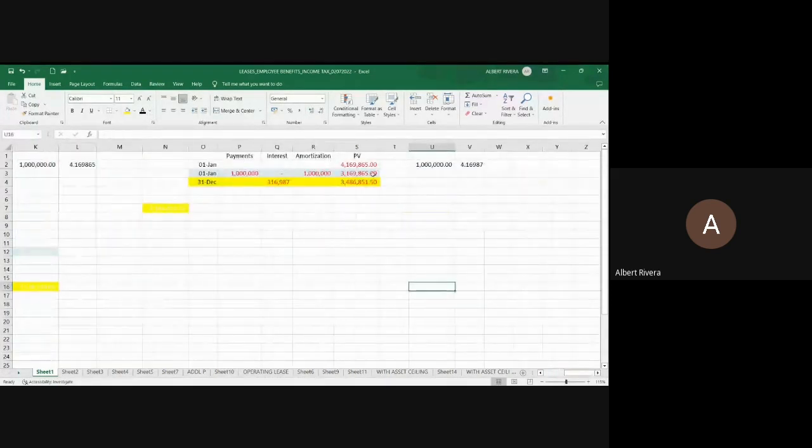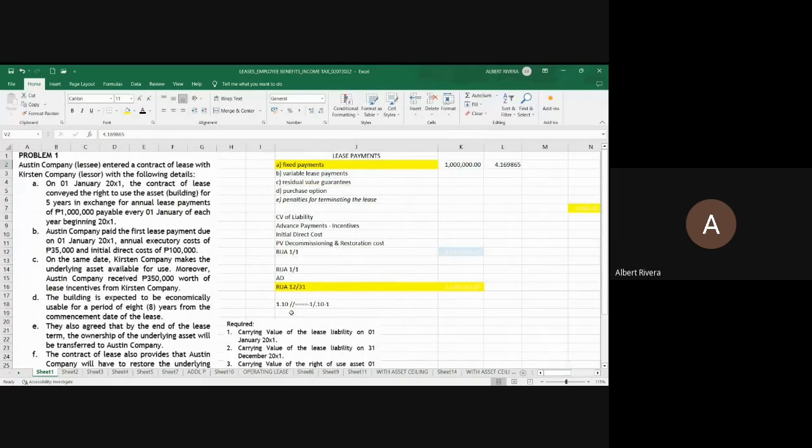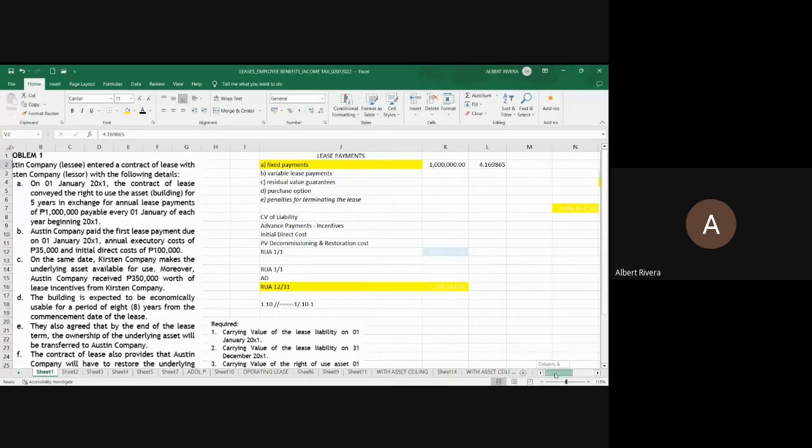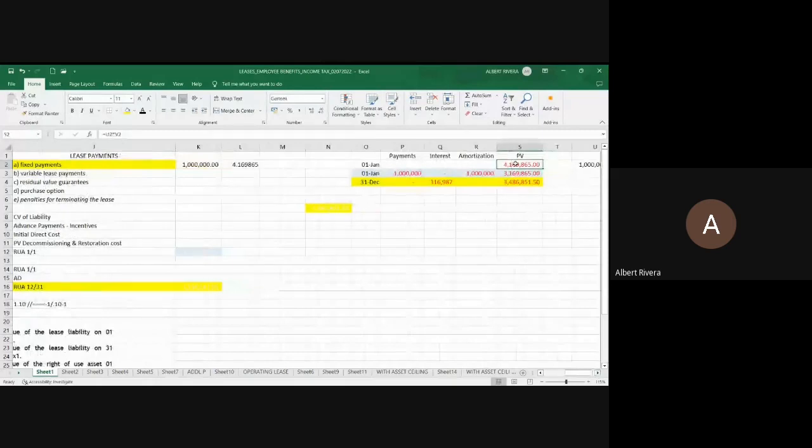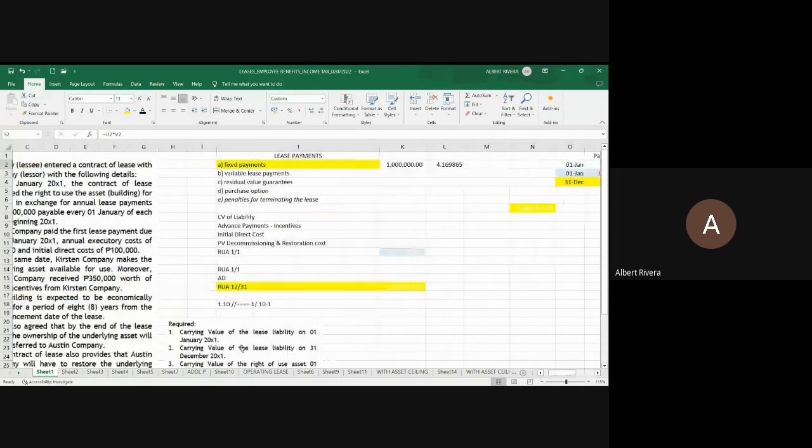The present value is 1 million times 4.16. This is the present value factor of an annuity due at 10%, n is equal to 10. 1.10, pantindahang calcu, 1.10, dalawang divide, 4 na equals minus 1 divided by 0.10 minus 1. So this is the present value of the liability, lease liability, January 1. But the requirement is for us to compute the carrying value of the liability.